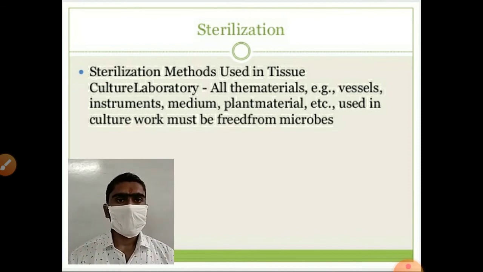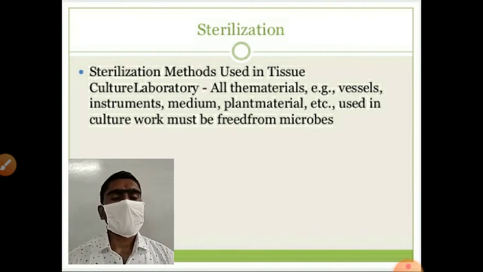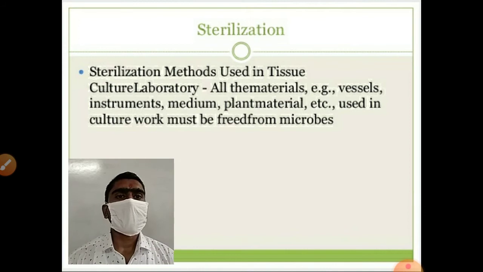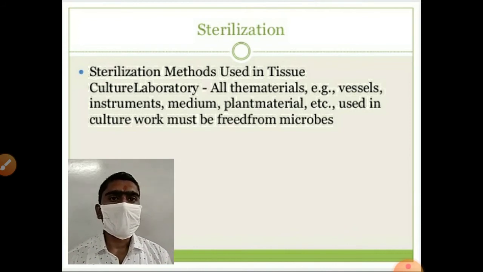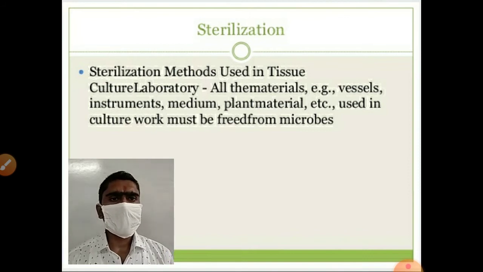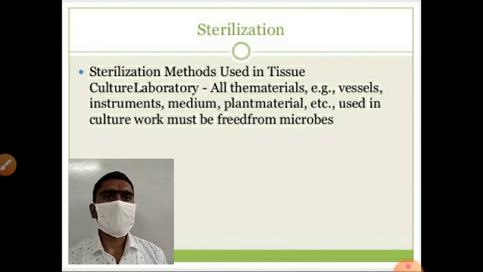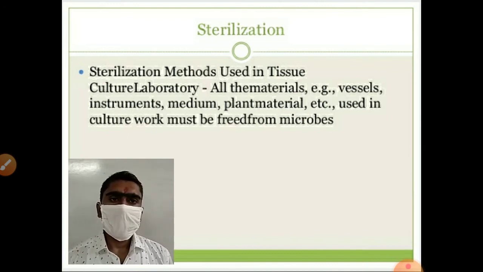When we grow living cells artificially, there is a high risk of contamination. Contamination means unwanted microorganisms or unwanted growth. Especially in tissue culture, fungal growth is a major problem, and we have to avoid fungal contamination in our tissue culture media.